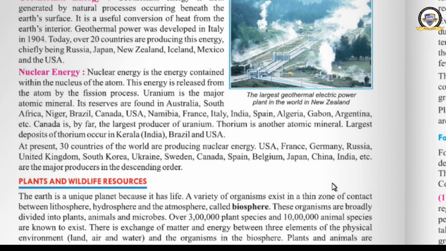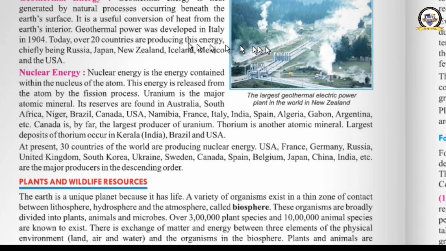Next form of energy, that is geothermal energy. You can have a look here first of all. This is a geothermal electric plant. It is a natural surrounding. See, nothing else, extra additions have been done in a very small quantity, isn't it? I'll teach you what it is. You can see smoke is going out. Okay, this is what I'm going to teach you.